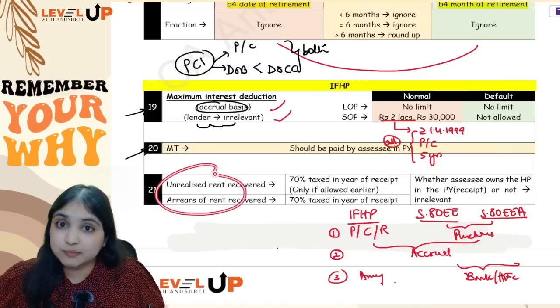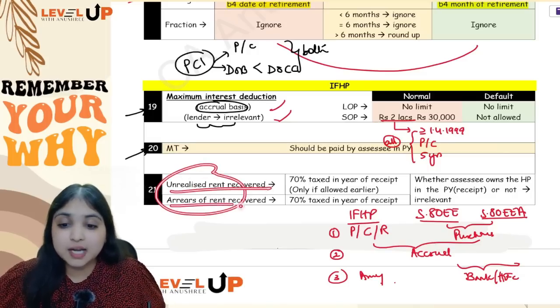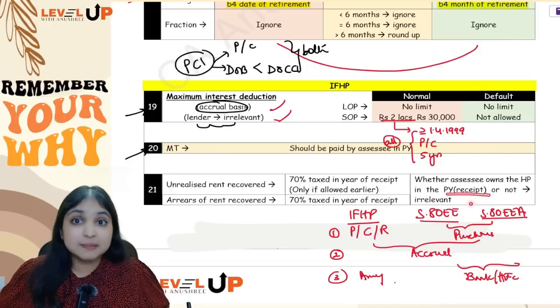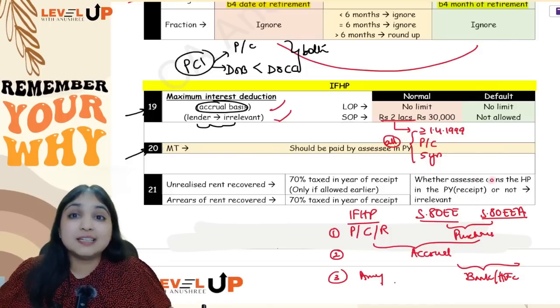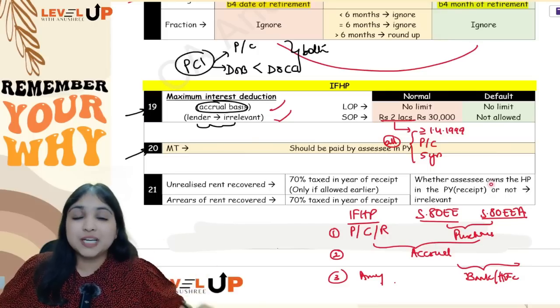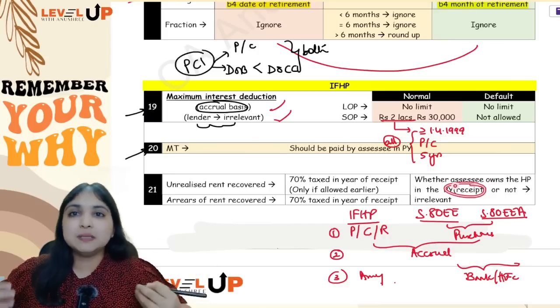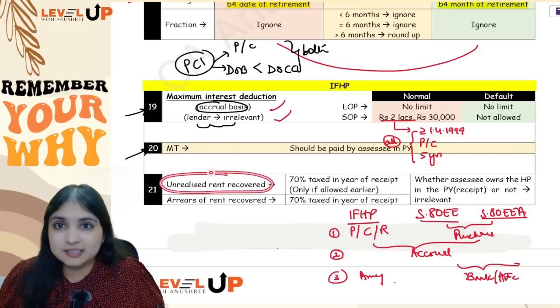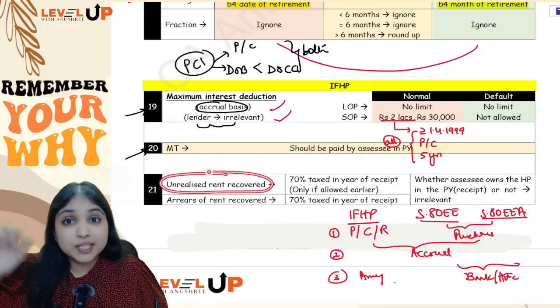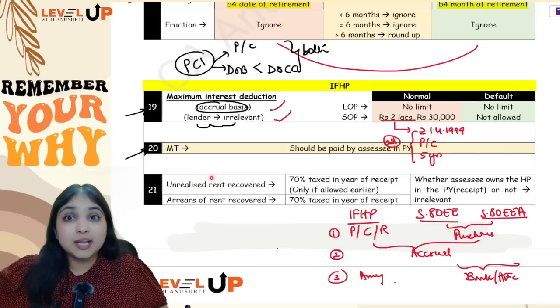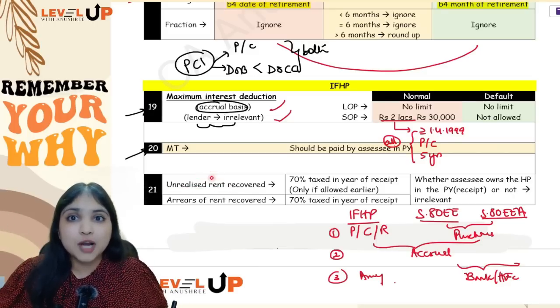But this is an exception, guys. Unrealized rent recovered and arrears of rent recovered will be taxed in the year of receipt. In the year of receipt, when you are taxing it, even if the assessee does not own the property, it doesn't matter. In the year of receipt, this income will be taxed. Okay, there's one more special point about unrealized rent recovered. See, when you're computing GAV for let out property, unrealized rent is subtracted in the GAV computation, but it is subtracted only if 4 conditions given in rule 4 are fulfilled.